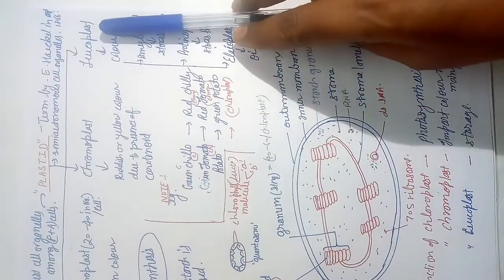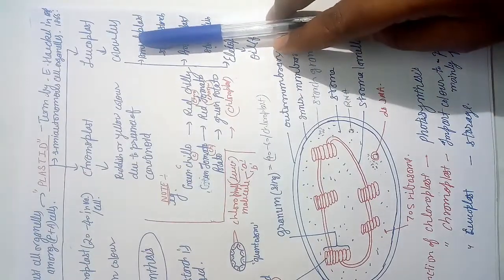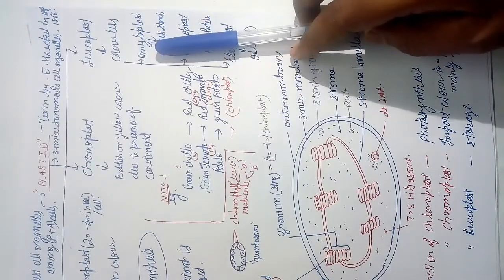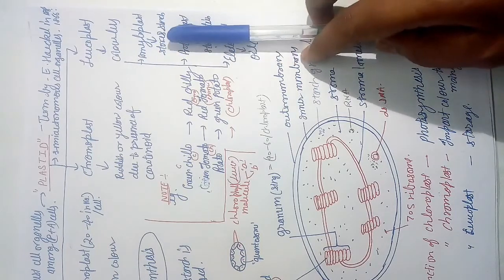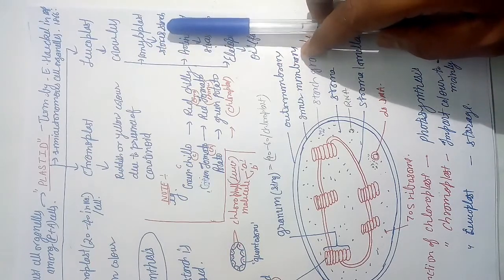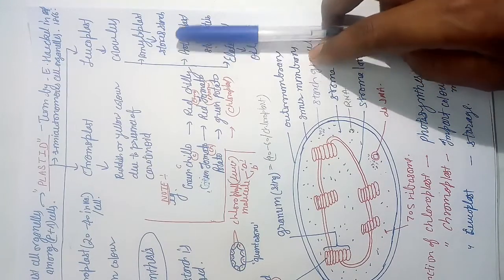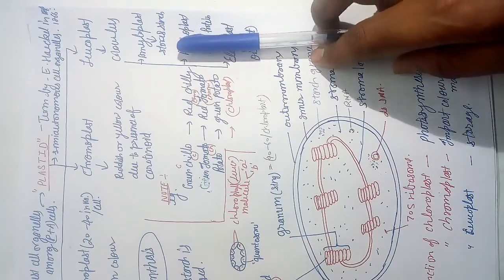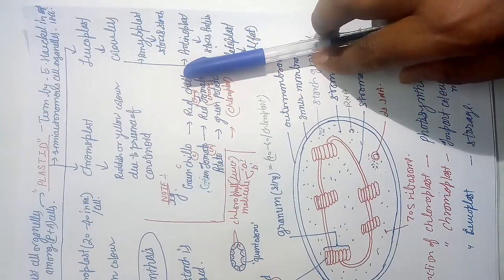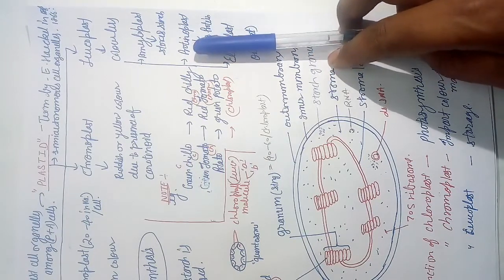Next is the leucoplast. Leucoplast is colorless, and it is of three subtypes. Amyloplast stores starch, in the case of potato, and also in wheat, rice, barley, maize, gram. Next is the proteinoplast.